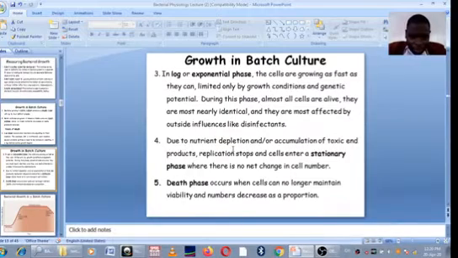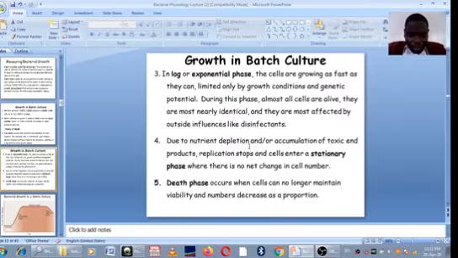Then this third phase is what we call the stationary phase. In this phase, there is nutrient depletion and accumulation of toxic waste products that have started. So you need to understand, because of the accumulation of toxic waste products and also the depletion of nutrients, the bacteria begins to slow down in terms of multiplication. Those that form spores begin to form spores, and there is no net increase in cell number. In short, there is no growth that is happening.